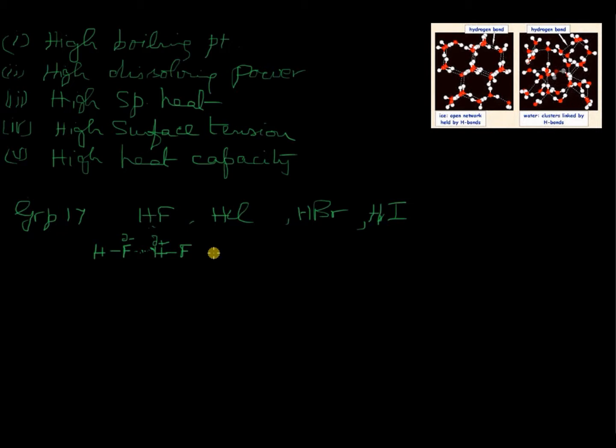Because of the ease with which it can give away its hydrogen atoms as protons in solution, isn't it? HCl can readily supply protons in solution by breaking the bond between hydrogen and chlorine. Now, to make the hydrogen atoms available as protons in HF, you have to break not only this HF bond but also this hydrogen bond.